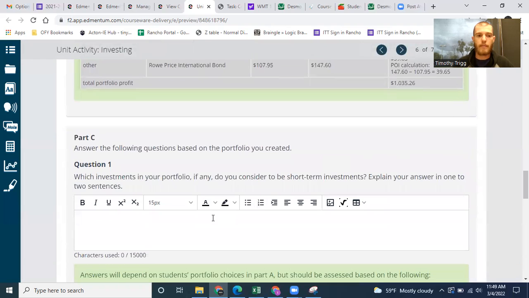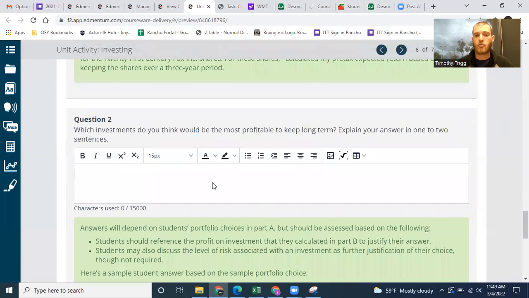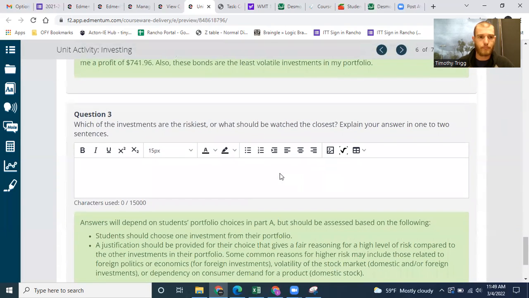Any investments that you pick that have a very high interest rate, you want to keep those long-term. And generally speaking, I would say hold on to everything for at least 5 years before you decide to sell.